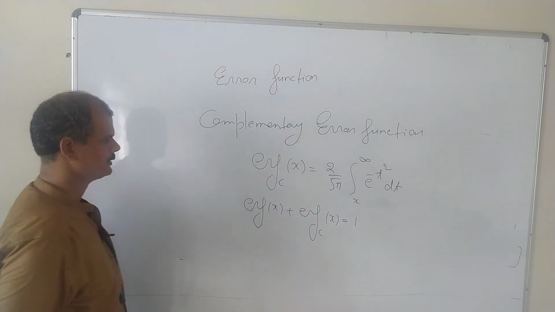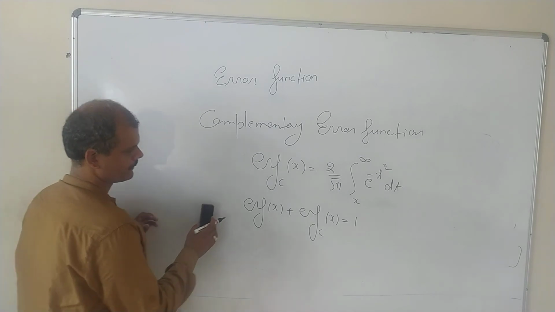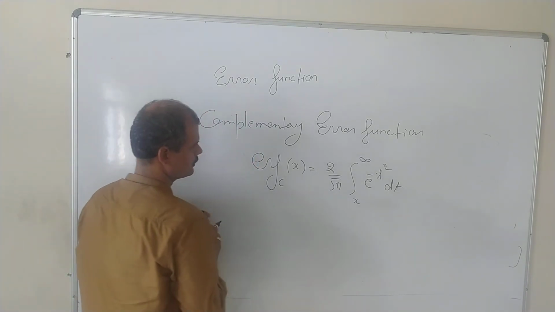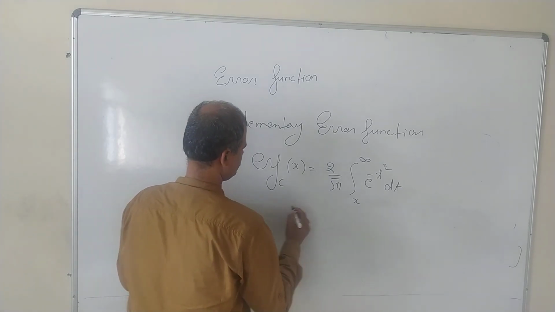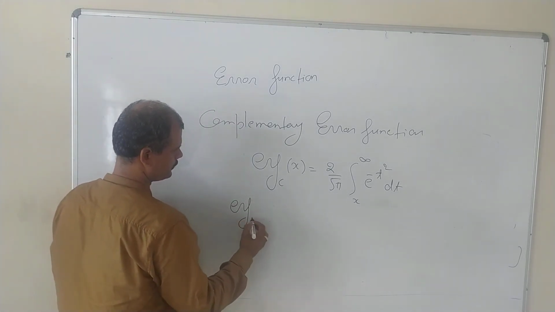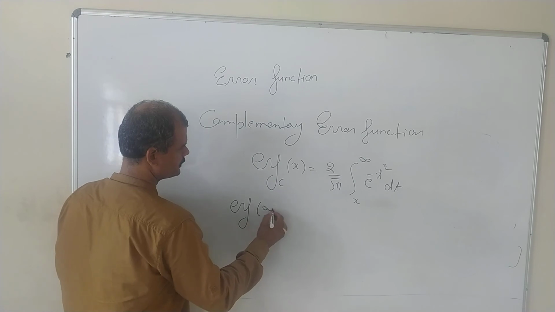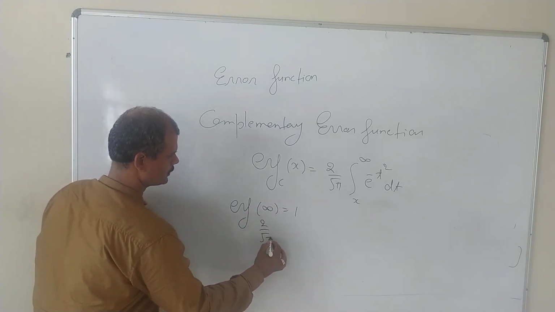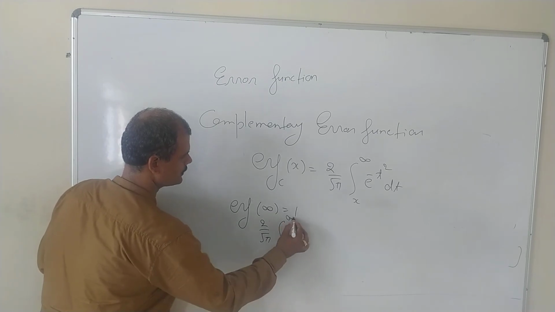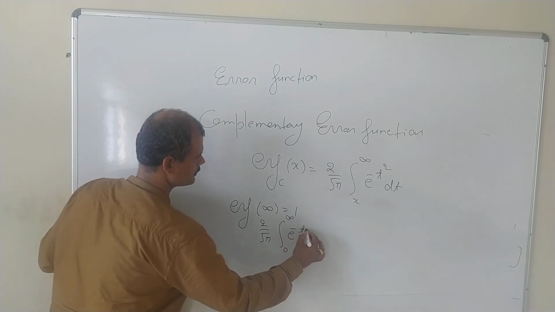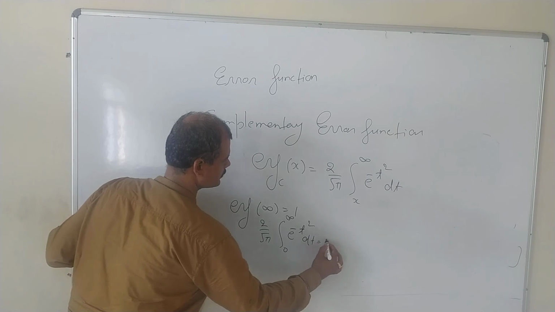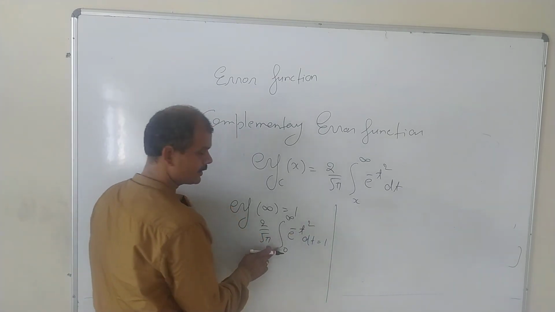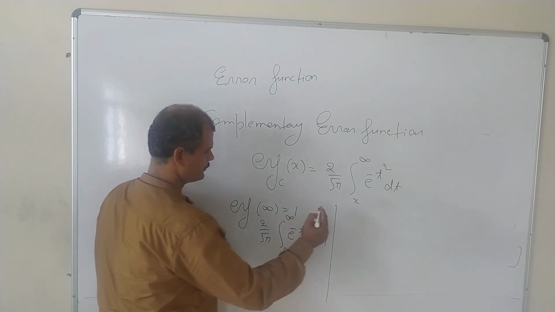Let us see how it is coming. So this we are going to establish. So error function of infinity equal to 1, this we know, right? Okay, so 2 by root pi, integral 0 to infinity e power minus t square dt equal to 1. Fine. Okay, so if you proceed, this integral will split into 0 to x and x to infinity.